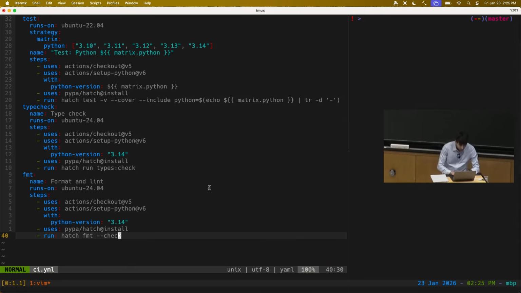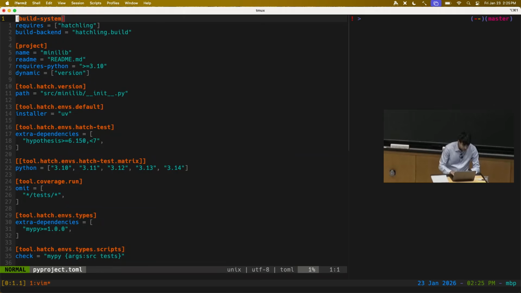Cool. And then one other closely related topic I'll talk about is command runners. So in this lecture, you're seeing me type out commands like hatch format and hatch test and stuff like that. And so how do those work? Hatch is a Python project manager, and it supports this pyproject.toml configuration file, and it also has a bunch of built-in things. Hatch fmt is a built-in thing that uses the Ruff formatter and linter under the hood. And so it's a convenient way to run all the commands related to code quality without having to type out long